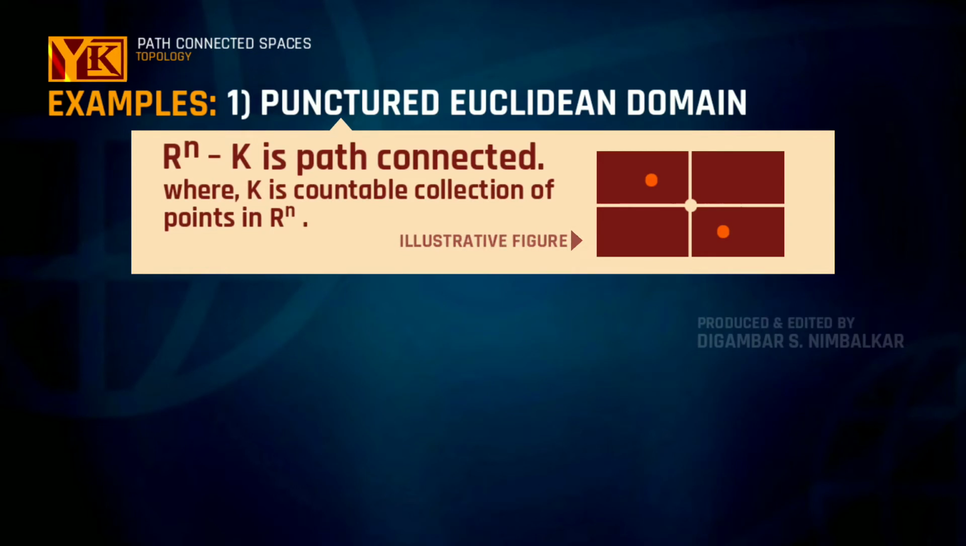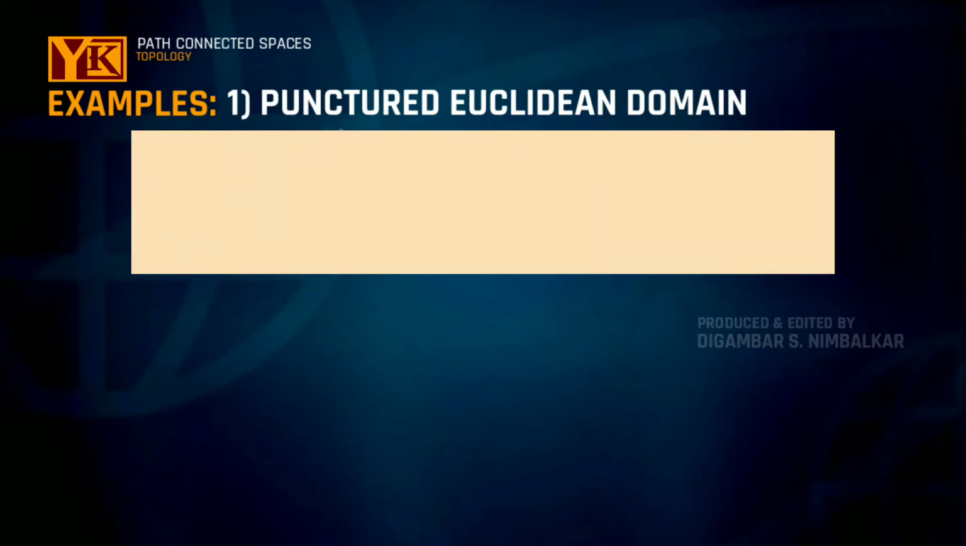In fact, if we remove countably many points from Rn, that will also be a punctured Euclidean domain and will also be path connected and hence connected.